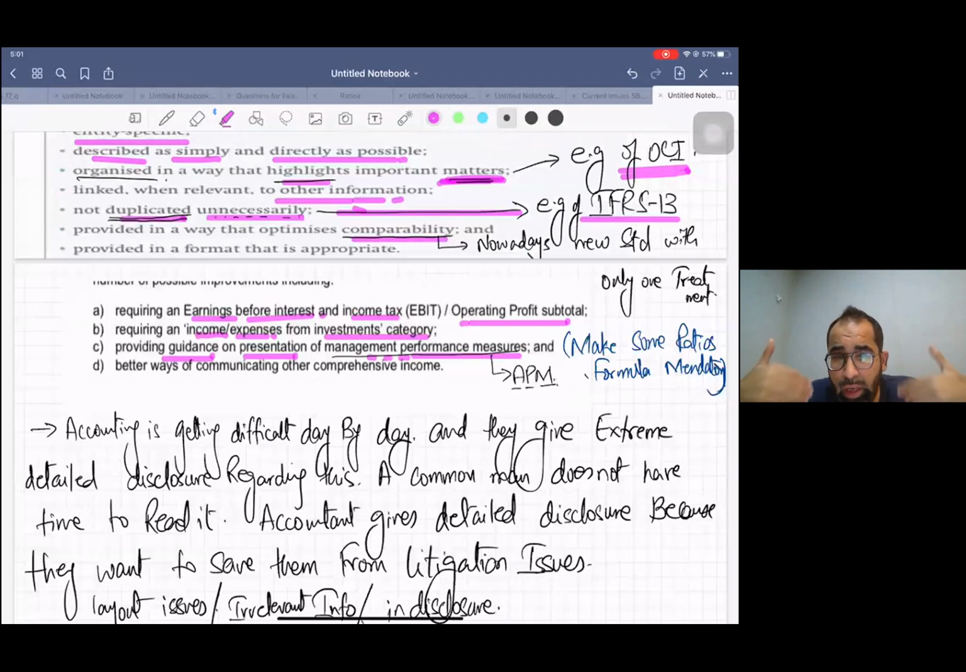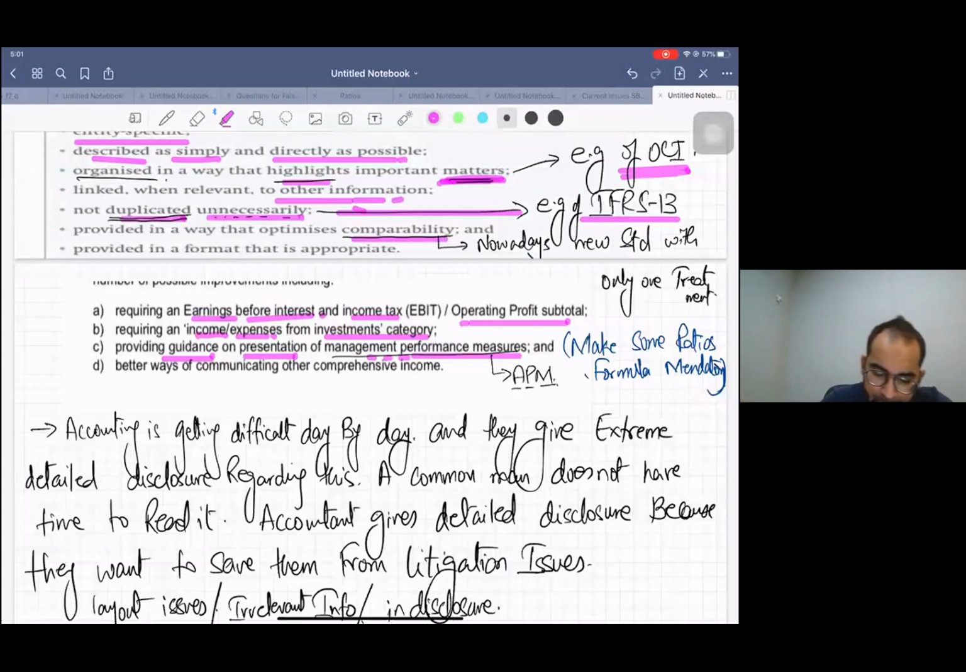So now the board is planning to make the reporting of some ratios mandatory, like EPS. See, EPS, earnings per share, is a mandatory ratio which must be presented on the face of the SOCI, right? Similarly, they are going to work on a few more ratios which should be presented.